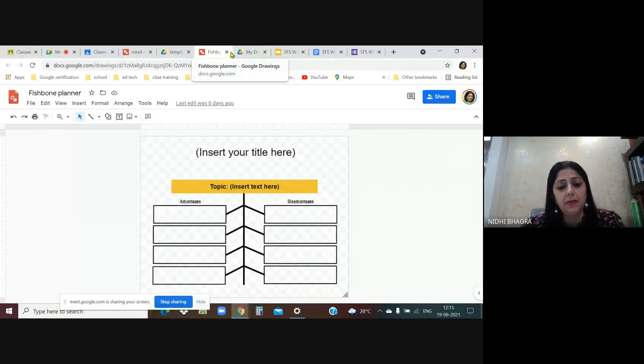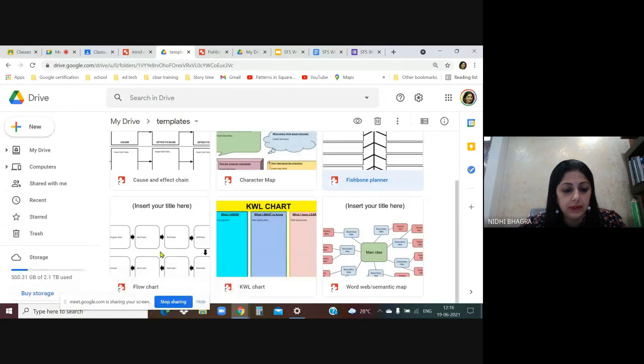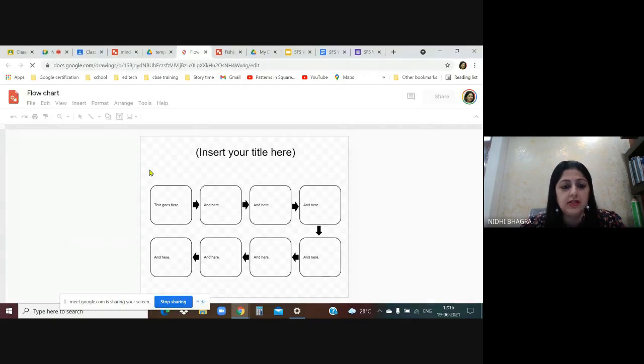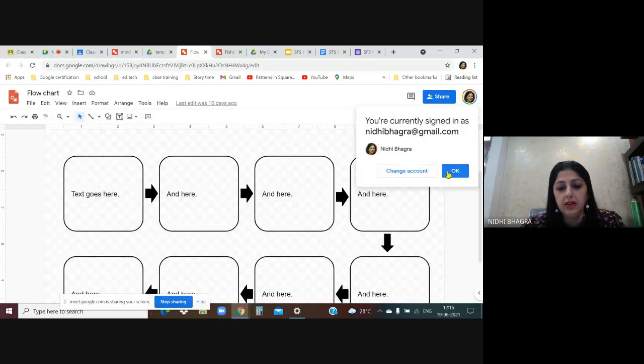So these are all blank templates. You can also create them. It's all created using the boxes, the colors, the connectors. There are so many types of connectors. You can use that and assign it as an activity, or maybe you can fill and give them as reading material, as teaching material. Now, I'll also show you this one. Flow chart. This also can be assigned.